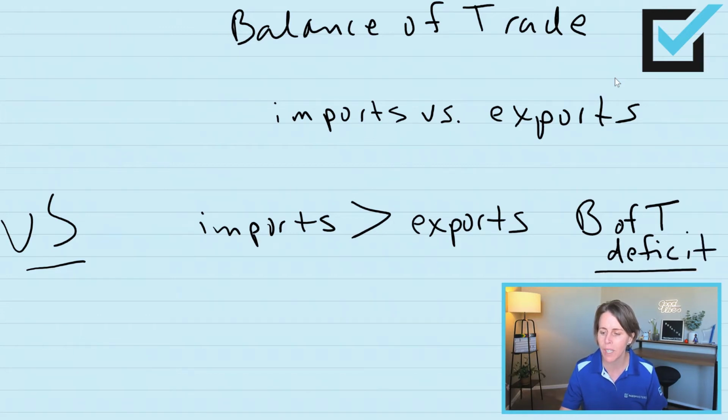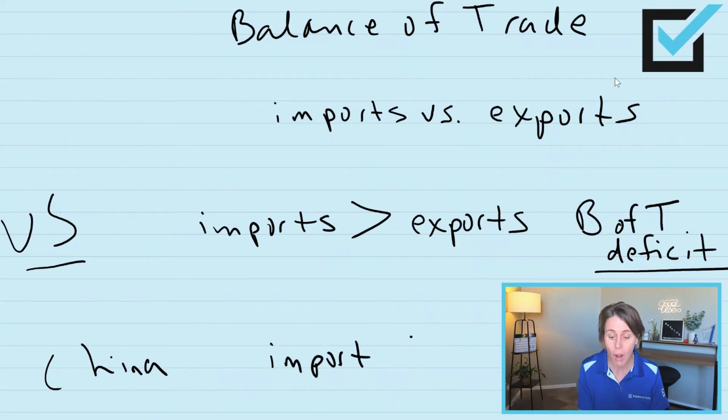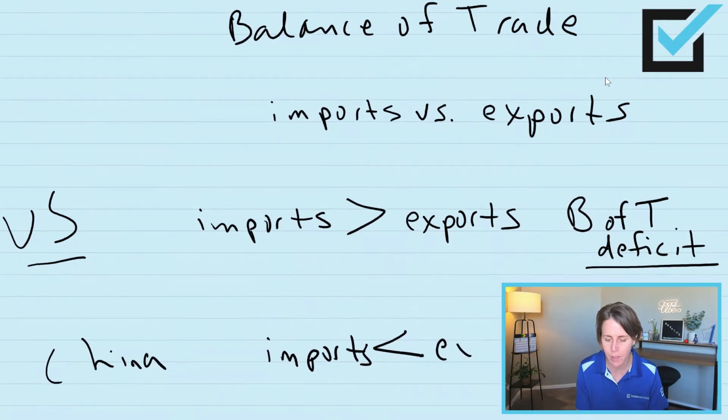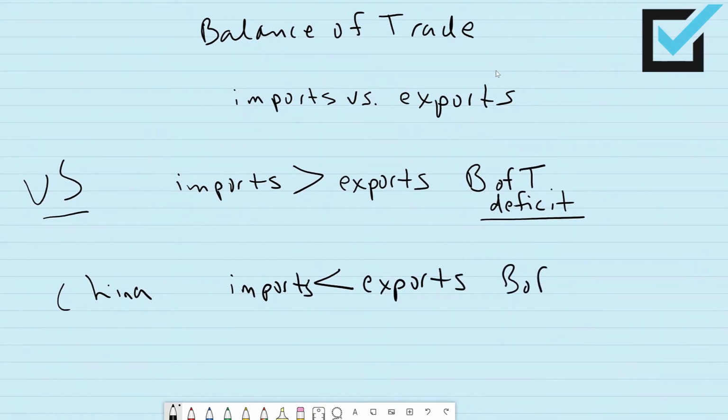So we have this outflow of money out of the United States because we consume cheap goods that are produced primarily in China, right? It's true. So when we look at China, imports are less than their exports, which gives China a balance of trade surplus.